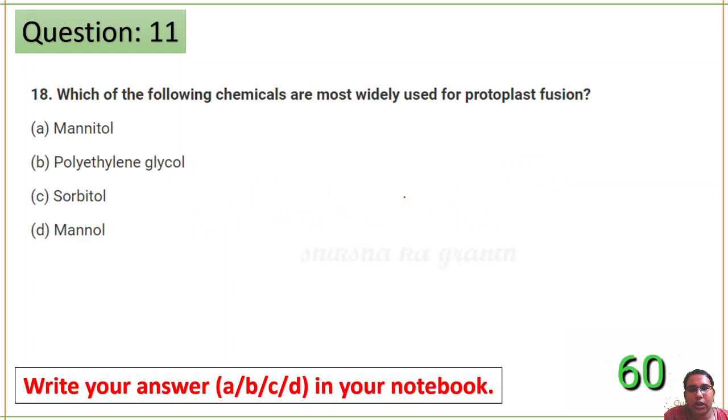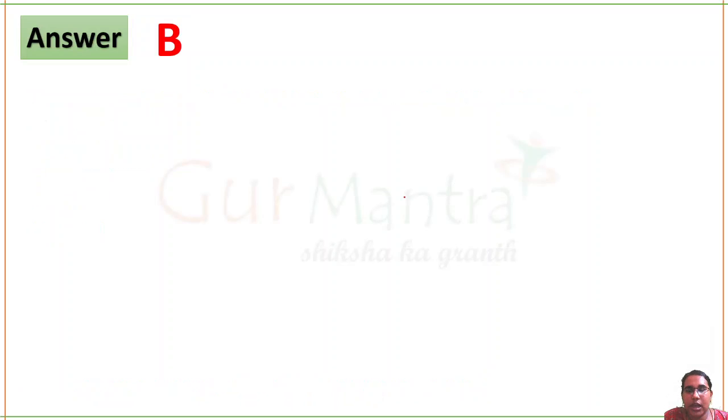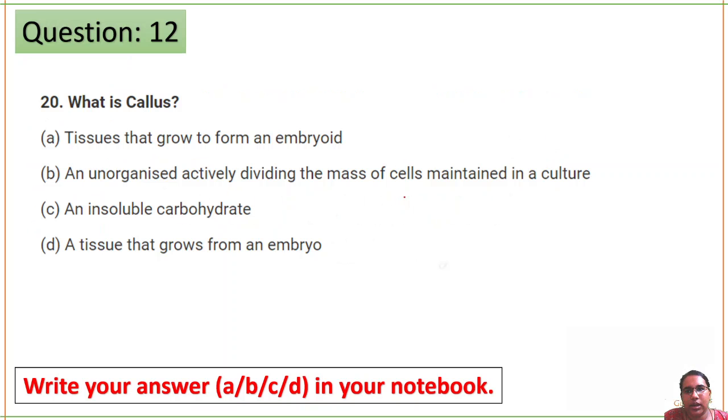Next question. Which of the following chemicals are most widely used for protoplast fusion? Again I give you 30 seconds and I reveal the answer for you. There is not that much to think about, these are direct questions, direct answers. Okay, so the correct answer for this question is PEG, polyethylene glycol. Next question. What is a callus? Do you need even 30 seconds for this question?